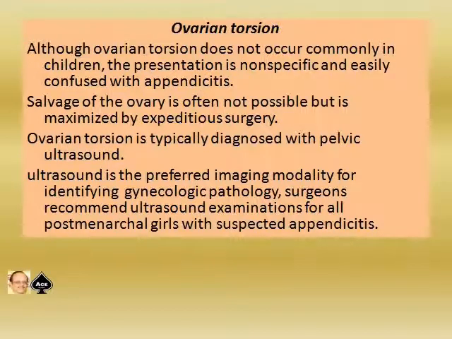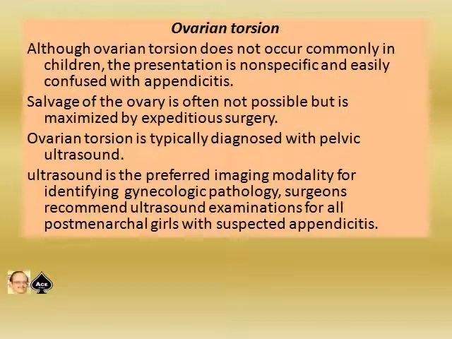Ovarian torsion. Although ovarian torsion does not occur commonly in children, the presentation is non-specific, easily confused with appendicitis. Salvage of the ovary is often not possible but is maximized by expeditious surgery. Ovarian torsion is typically diagnosed with pelvic ultrasound, and ultrasound is the preferred imaging modality for identifying gynecologic pathology.